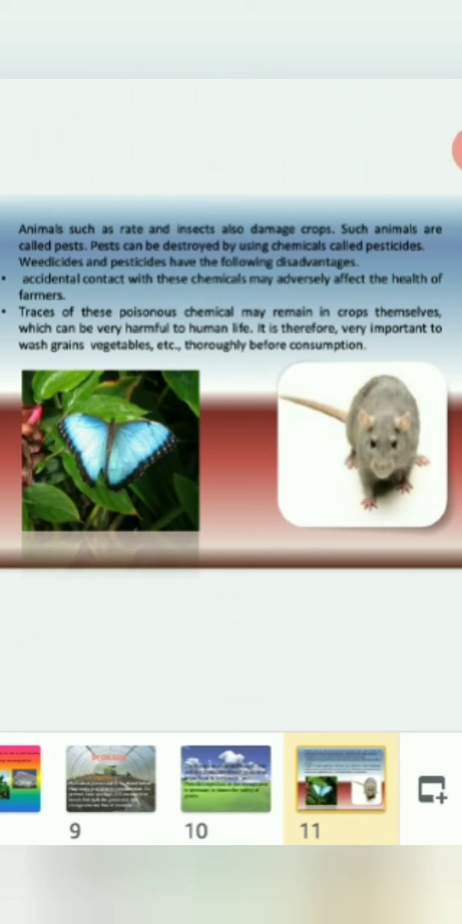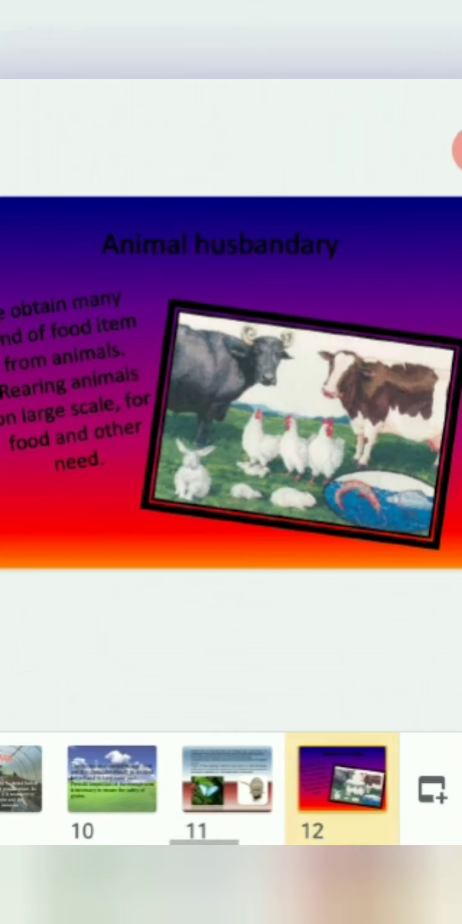Weedicides and pesticides have the following disadvantages. Now, what are the disadvantages of using weedicides and pesticides? Accidental contact with these chemicals may adversely affect the health of farmers. Traces of these poisonous chemicals may remain in crops themselves, which can be very harmful to human life. It is therefore very important to wash grains, vegetables, etc. thoroughly before consumption to get rid of the chemicals.